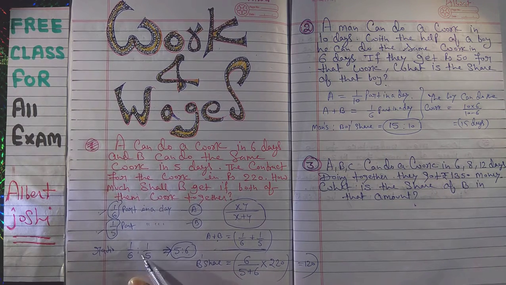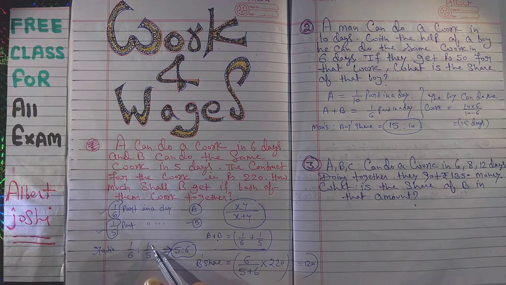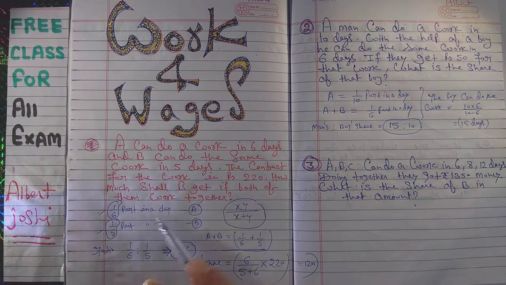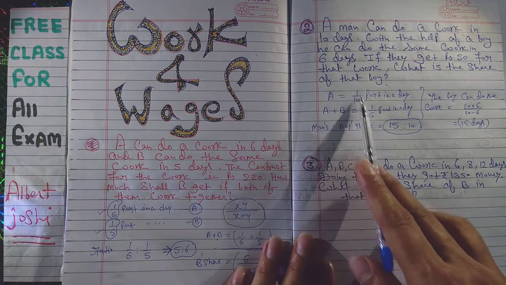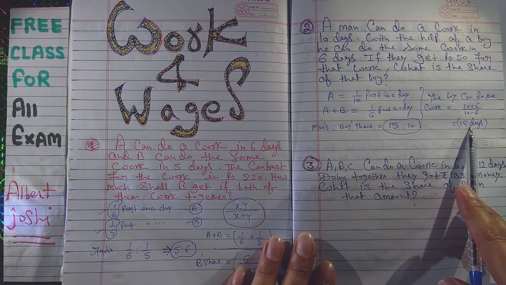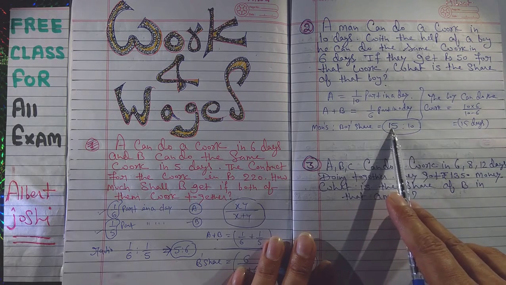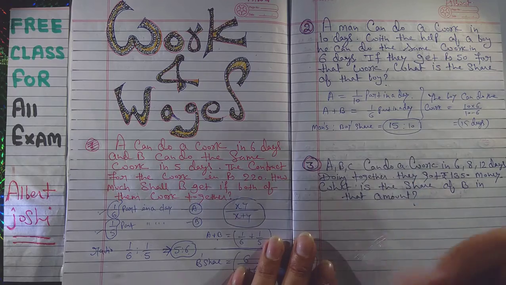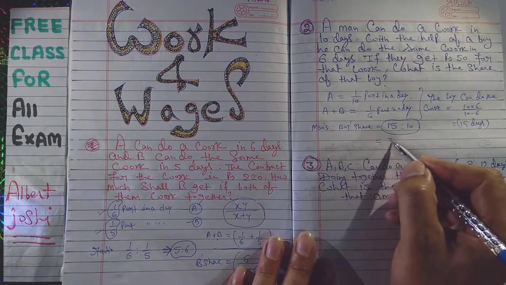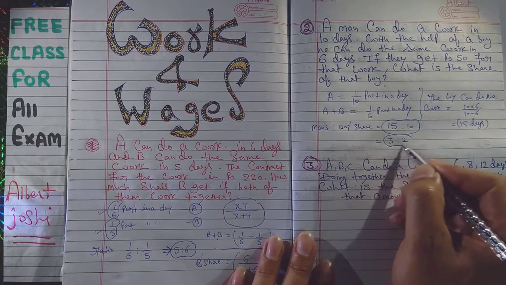Ratio is equal to 1 upon 6 ratio 1 upon 5. After that this value comes here and this value comes here, because you have to multiply by 30 on both sides. Actually this is A upon B. So here also A is 1 upon 10 and B is 1 upon 15. So 15 will come here and 10 will come here, so 15 ratio 10. Then you can simplify: 5 threes are 15, 5 twos are 10. Your ratio will be 3 ratio 2.